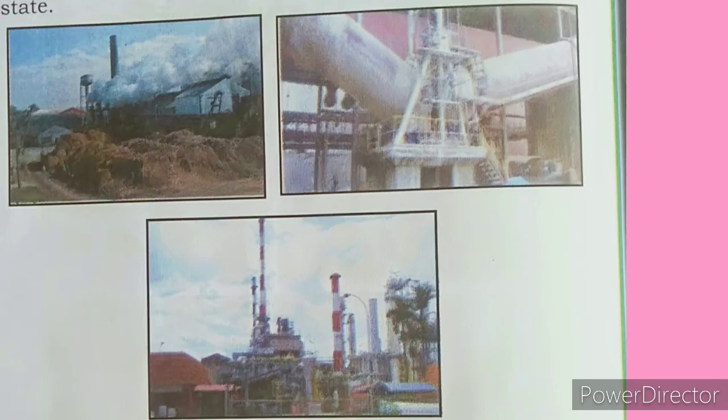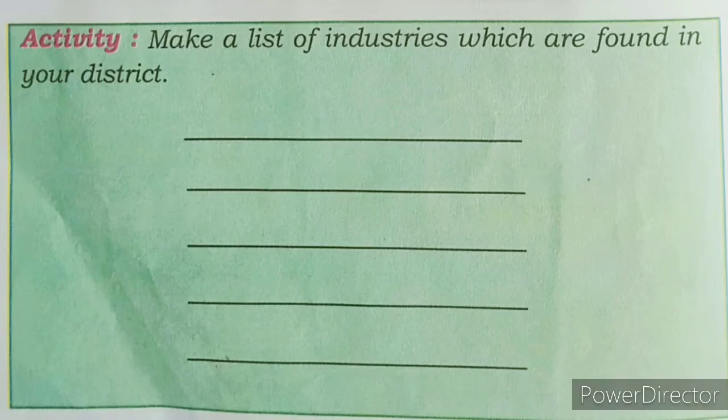So many types of industries are there in all the different districts. So here one activity is there. Make a list of industries which are found in your district. See children, in your district, what type of industries are there, you have to write here.